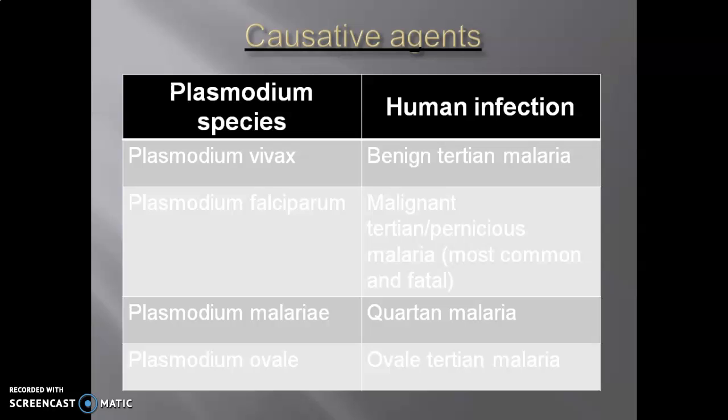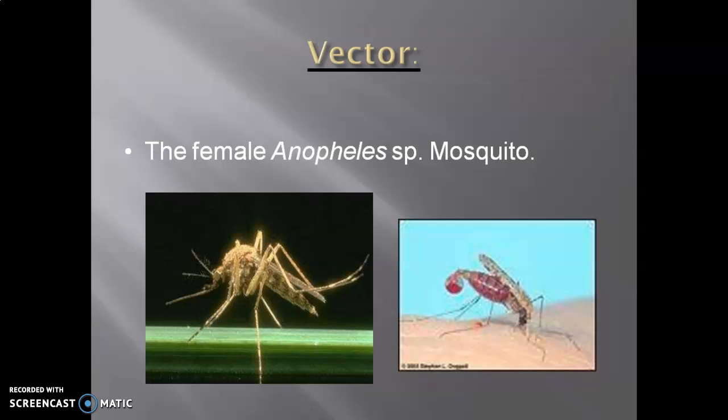Now the causative agents: the 4 species we have discussed are vivax, falciparum, malariae and ovale. Vivax causes benign tertian malaria, which is the characteristic feature of Plasmodium vivax. Vivax is a common species. Malignant tertian or pernicious malaria is the characteristic feature of falciparum, and falciparum is basically the most fatal. Malariae results in quartan malaria. Ovale is responsible for ovale tertian malaria.